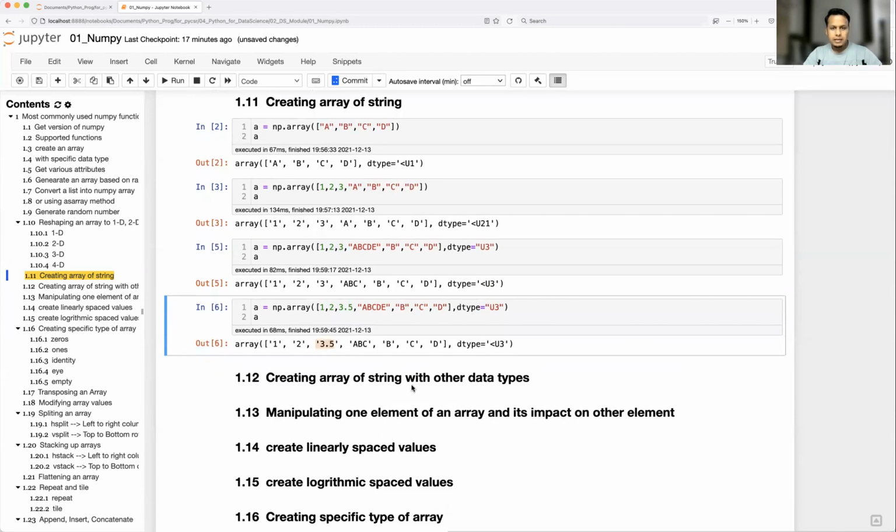Now let's say creating an array of strings with other data types. I think this is already covered. That is nothing but this, giving data type with a different number. Okay, so I'm just going to paste it here.